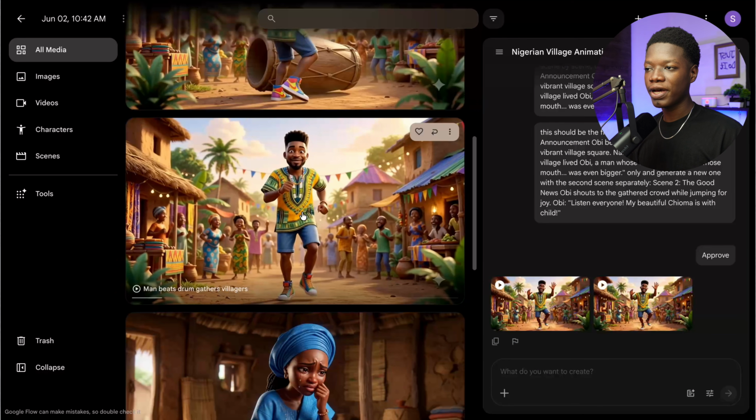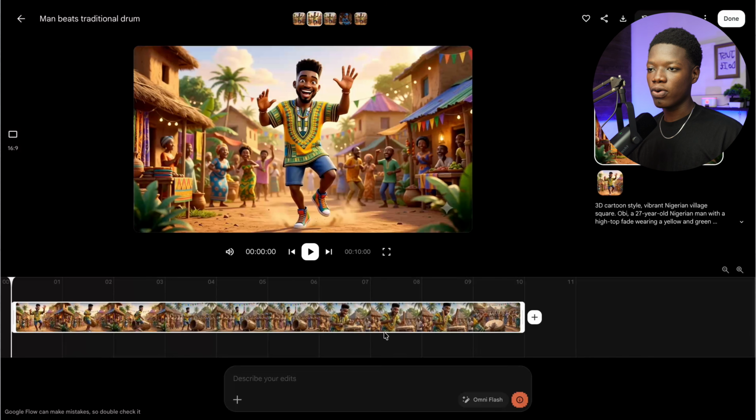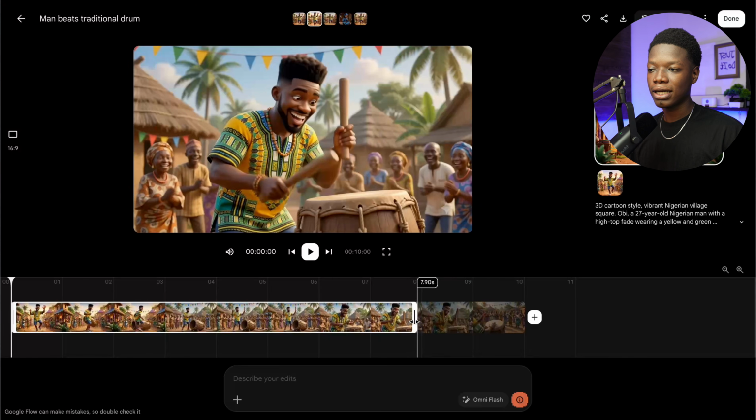So all we need to do next after generating all the scenes individually is to sort of put everything together. With that, normally we need a separate video editing platform, which we'll get to in just a second, but let me show you the one built into Google Flow. So you want to click on the first scene just like this. There we go, and as you can see, this is the editing interface. So what you want to do in order to cut out some of the sections is to just drag the edges just as I am doing now.